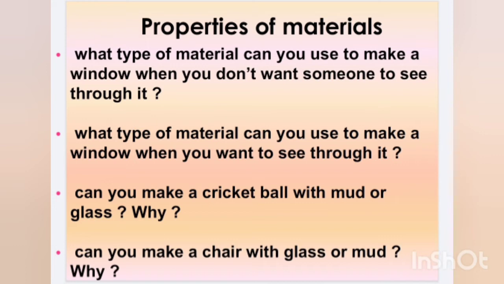If we want to hide the things inside, we use a wooden door, right? If we want people to see what is on the other side of the door, we use a glass door, right? So depending on these properties of the materials, different objects are made.